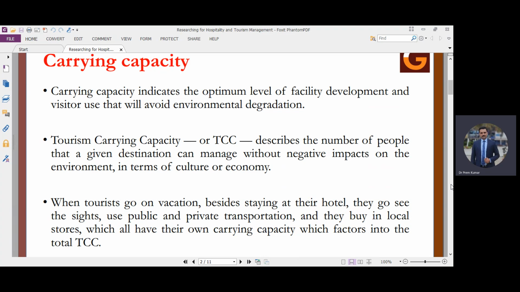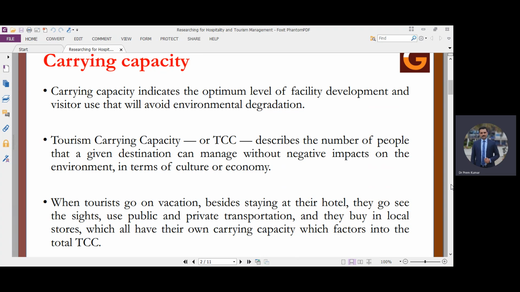We also know it as tourism carrying capacity, or in short TCC. It describes the number of people that a given destination can manage without negative impacts on the environment in terms of culture or economy, or maybe the environmental situations or the natural scenery or the natural structures which are present at a destination.